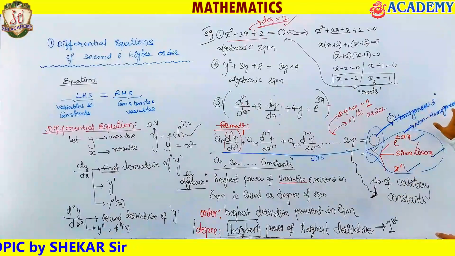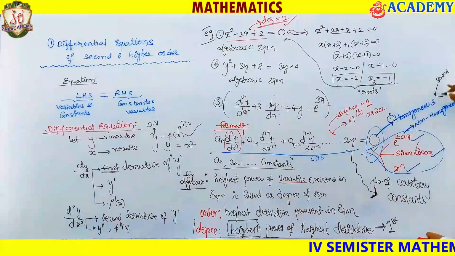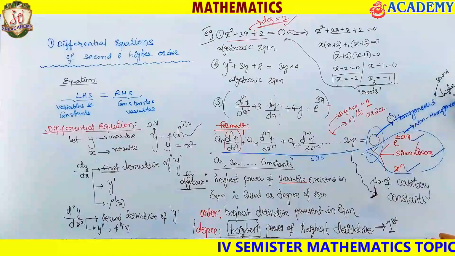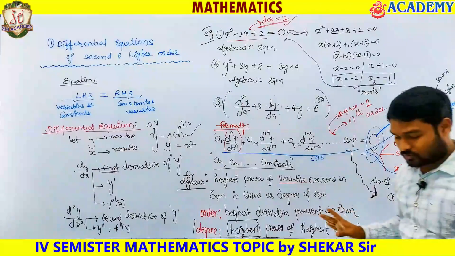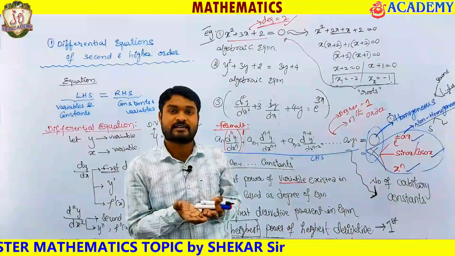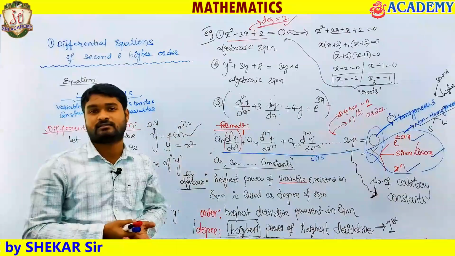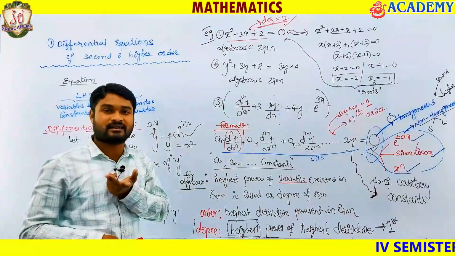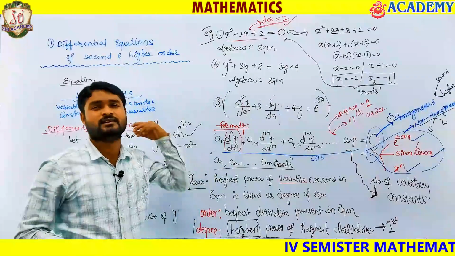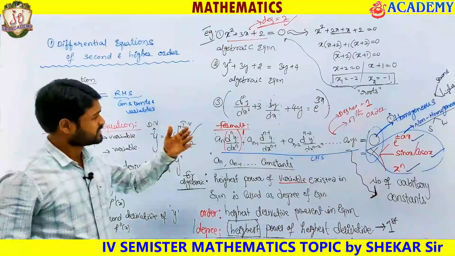Okay, homogeneous and non-homogeneous. Everywhere I will discuss both second order, since our chapter is second order, and higher order. Non-homogeneous also I will discuss for second and higher order. How to solve a homogeneous type, how to solve a non-homogeneous type. If you understand how to solve second order, then automatically you will be able to do higher order easily. Order is just increased from 2 to 3, 4, 5 and so on. If the order is increased, nothing will affect us. It is only an easier way of writing.